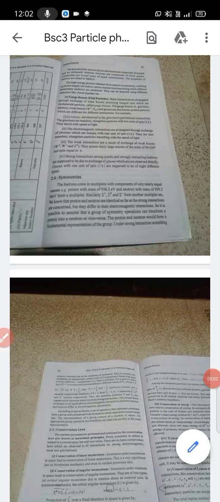Hello students, in the last class we learned about the classification of elementary particles. Today we start symmetries and some conservation laws.